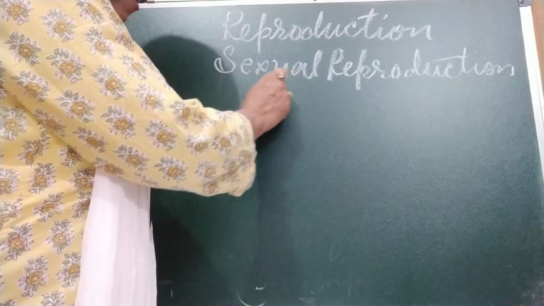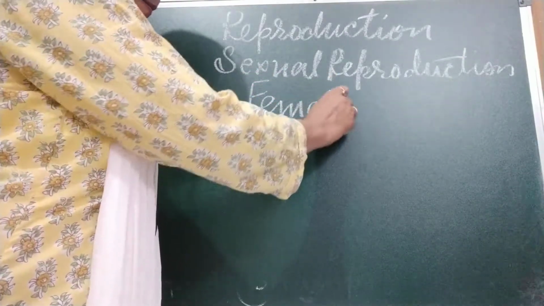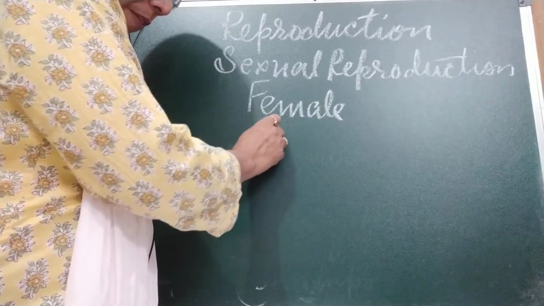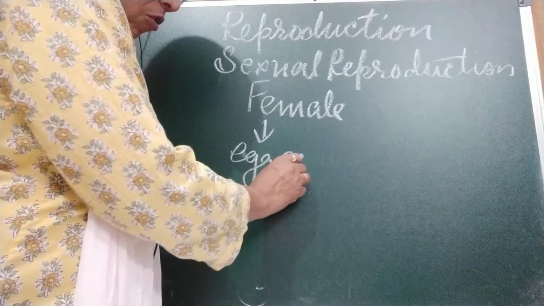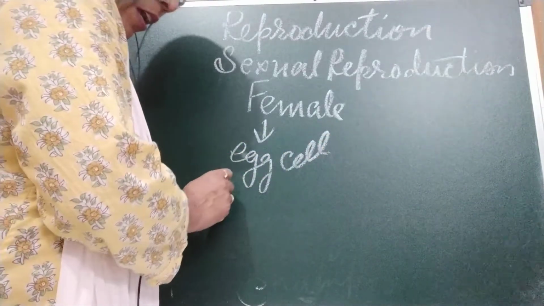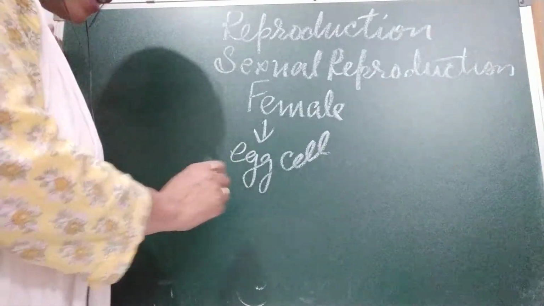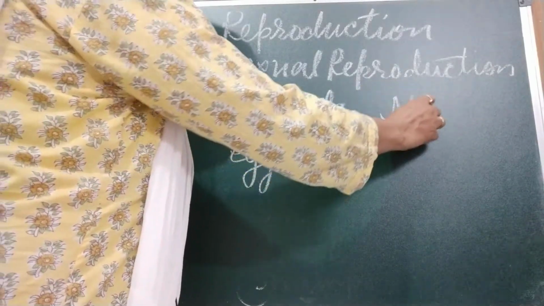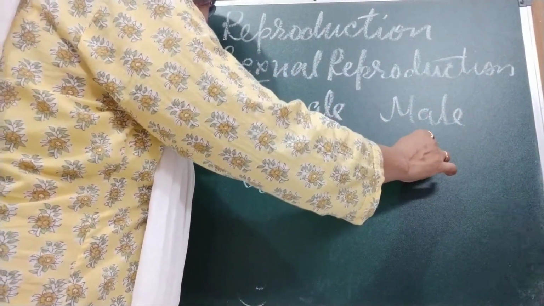Like females, they produce egg cell, and this also we call gamete. Reproductive cells are also called gametes, and males produce sperm cell.